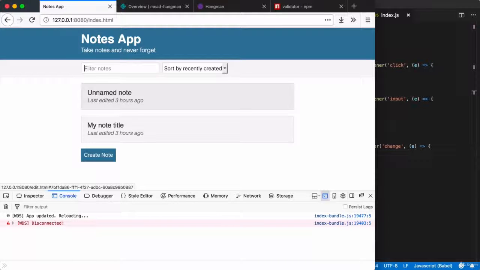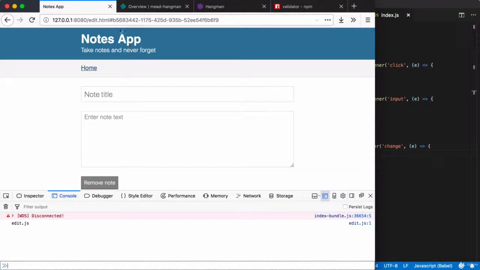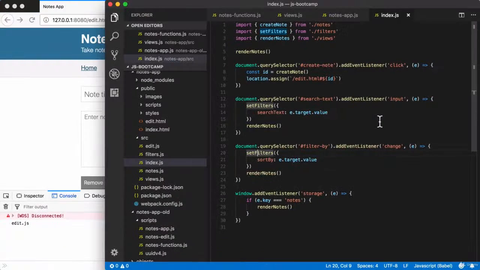That brings us to the other page, which currently isn't working at all, the edit page. To get over there, I am going to create a brand new note, allowing us to test this functionality as well. I click it. I do see a new ID was created. I'm brought over to the page successfully, and now it's time to wire up this page.